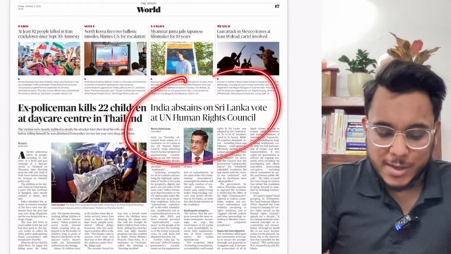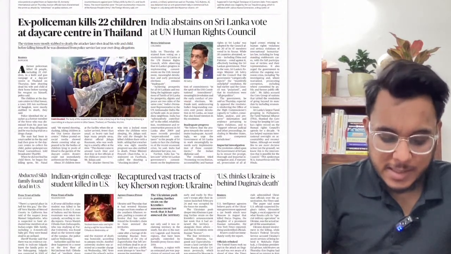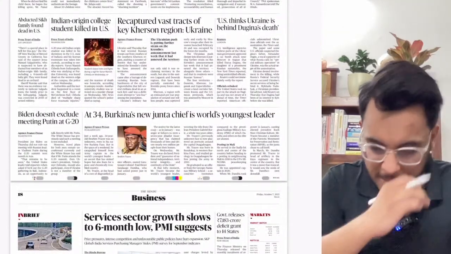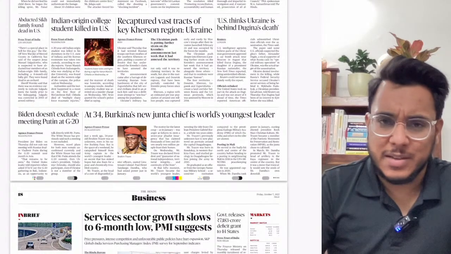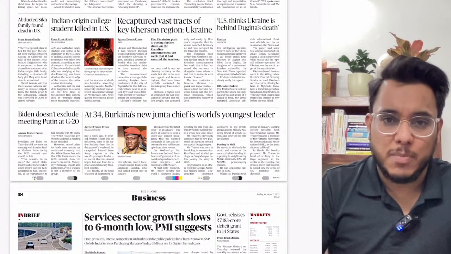Then India abstains on Sri Lanka vote on UNHRC. We'll see this particular article with respect to the examination. Then guys, the other articles are just evolutionary and such kind of things. Not very important for the exam.